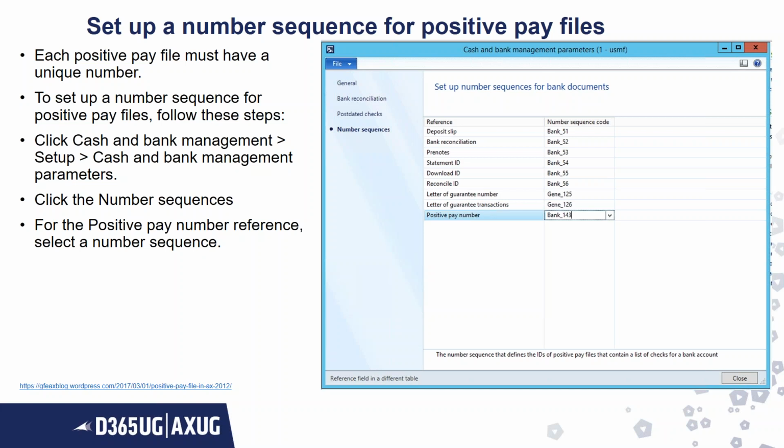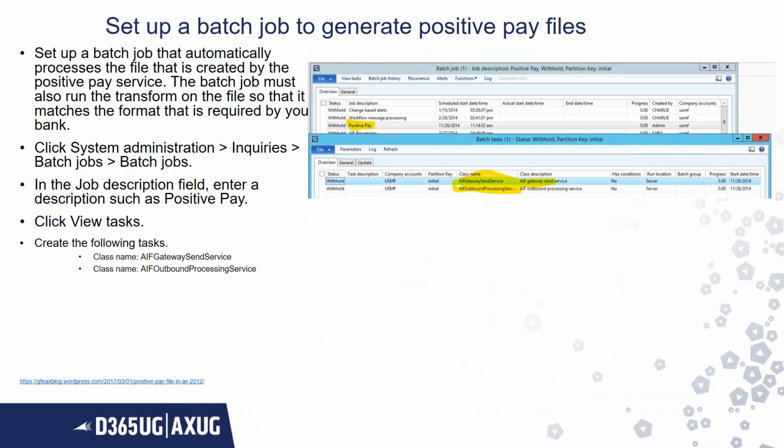So to set up the number sequence, we follow these steps. We go to cash and bank management module, setup, cash and bank management parameters, click the number sequence. For the positive pay number reference, we will select a number sequence. So here I have selected bank_143. Now we have to set up a batch job also to generate the positive pay file.